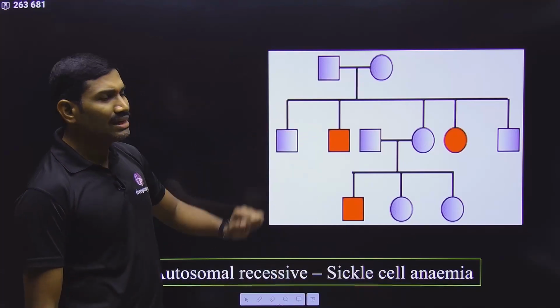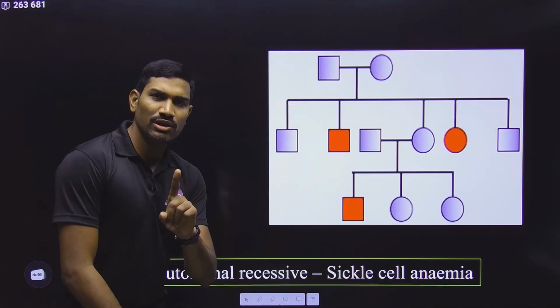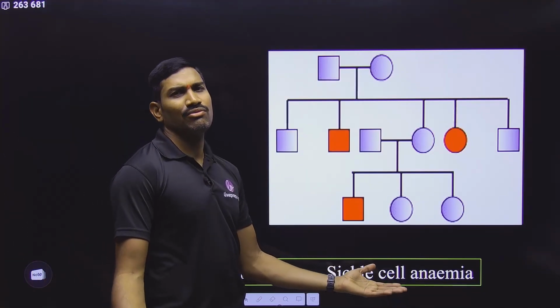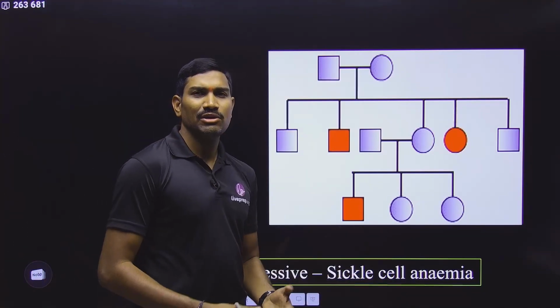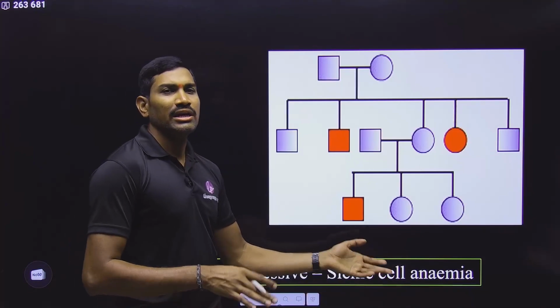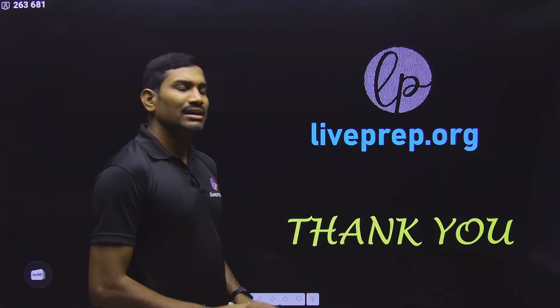Okay. NCERT second pedigree. This pedigree is following only one. It is following autosomal recessive. For that, you can take any one example of autosomal recessive, like sickle cell anemia. You can take thalassemia. You can take phenylketonuria. You can take anything. And this is about this particular revision part.